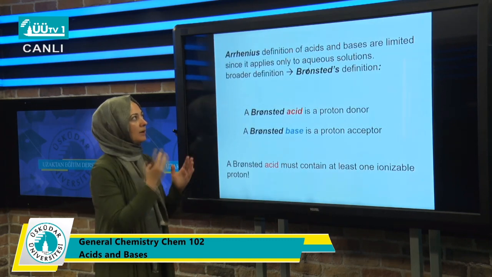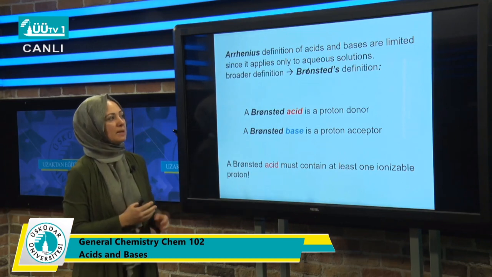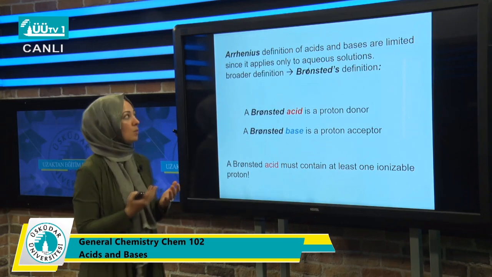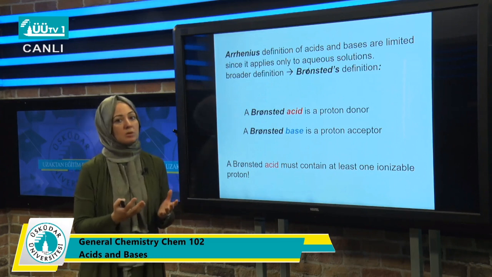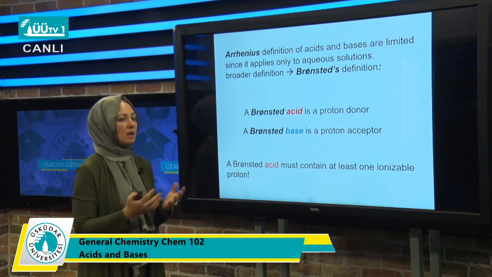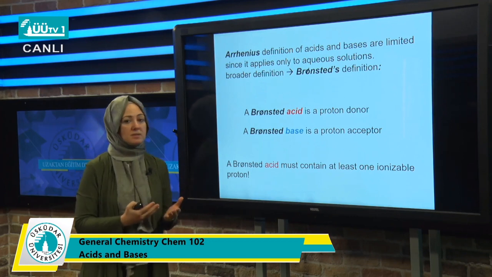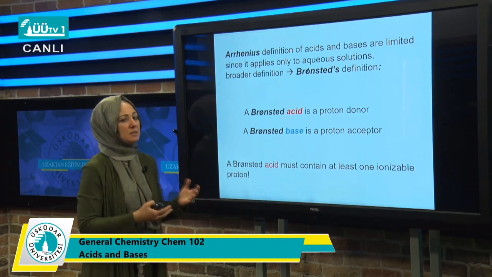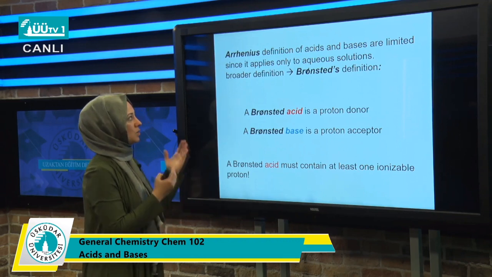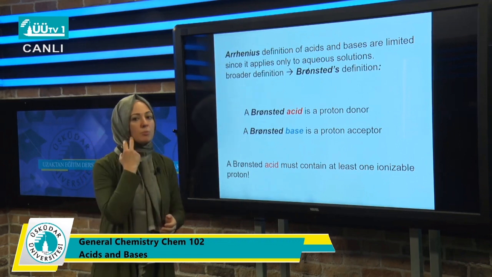So the Arrhenius definition of acids and bases, however, is limited. Why? Because it applies only to aqueous solutions. What if we don't have a solution? Can't a substance exhibit an acidic or a basic character even if it is not in aqueous solution? So a broader definition comes from Bronsted.